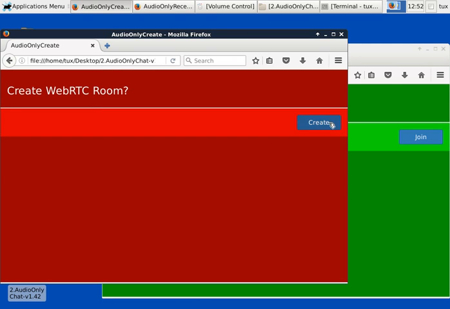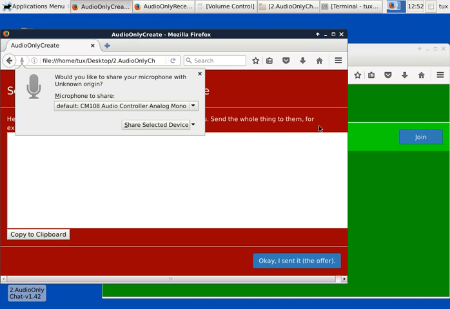When I click in create the room, this is important. I now can choose to share or not the microphone here. Don't share, never share, not now. Or just click here in share the selected. In this case, this is the selected. So let's click here.